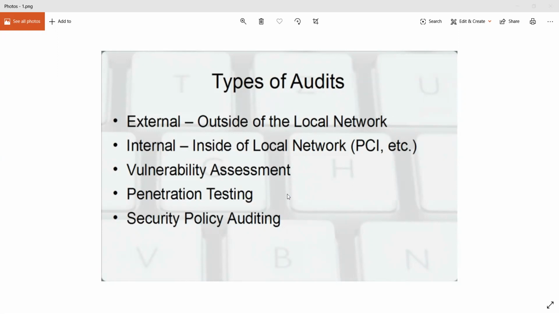And if, however, you are located inside the network itself, inside the network that you are testing, that is known as an internal penetration test. Okay, is this clear? Yes, sir. Okay.